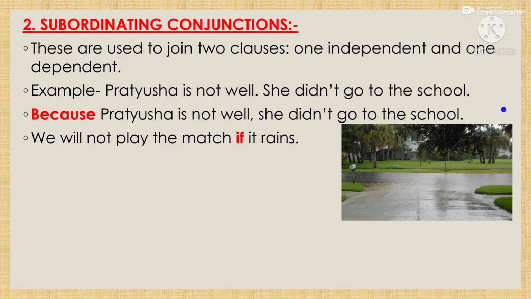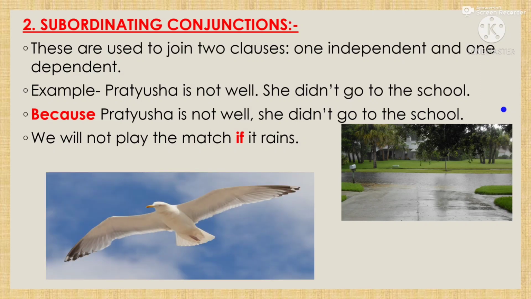Next sentence. We will not play the match if it rains. So here the clause we will not play depends upon the clause it rains. So, if it rains, we will not play the match. Okay, so if is the subordinating conjunction.